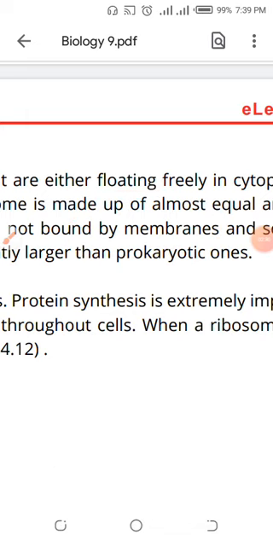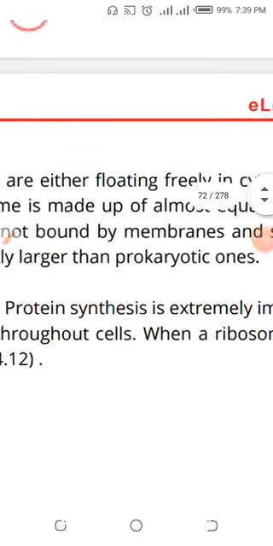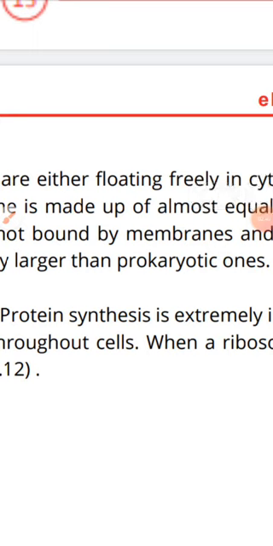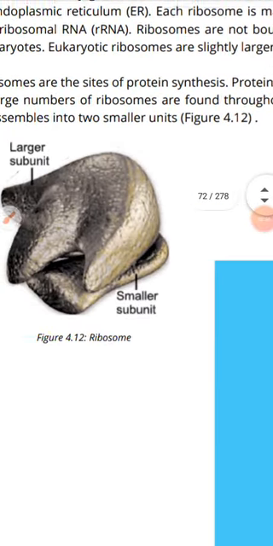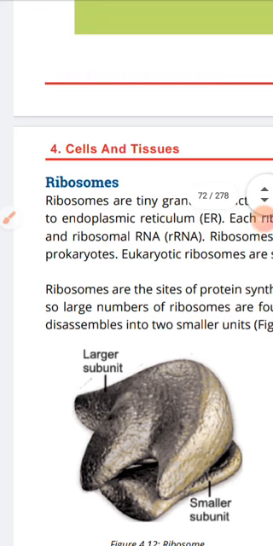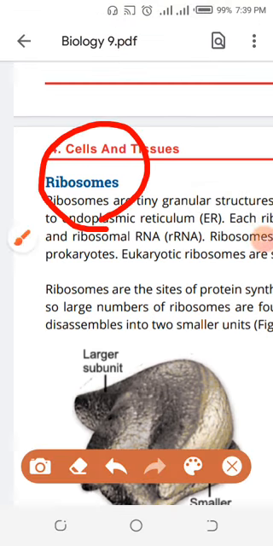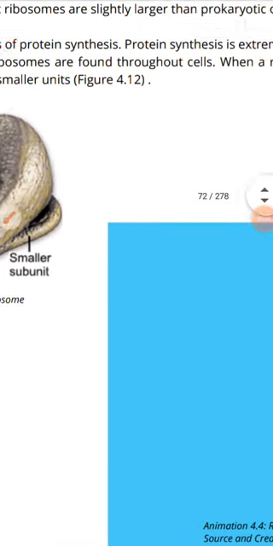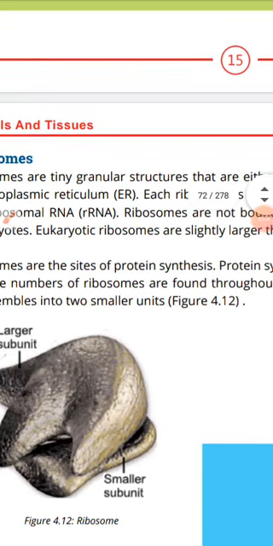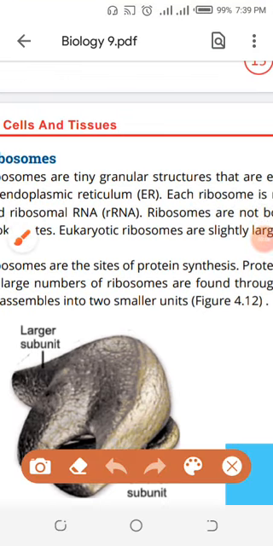Ribosomes are without membranes. The endoplasmic reticulum, which we have to study, consists of membrane. Mitochondria have the membrane, and the Golgi complex has the membrane. The nucleus, which we already studied, has the nuclear membrane. The lysosomes consist of membrane, and ribosomes are the organelles which are without membrane, meaning they do not consist of membrane.